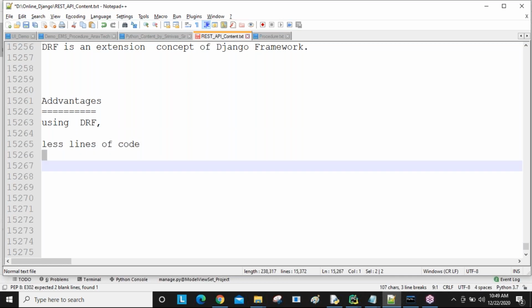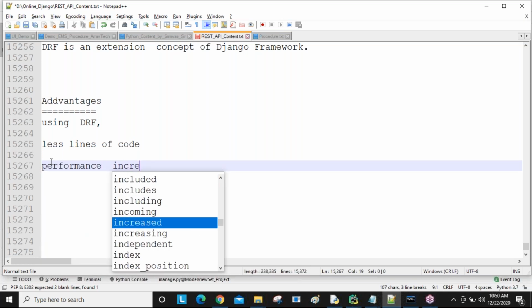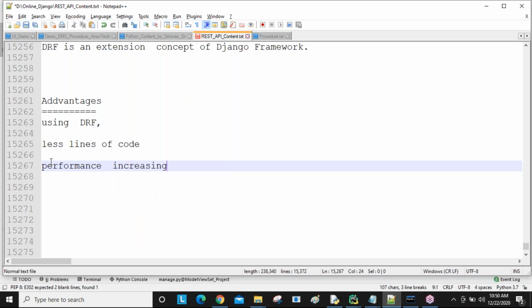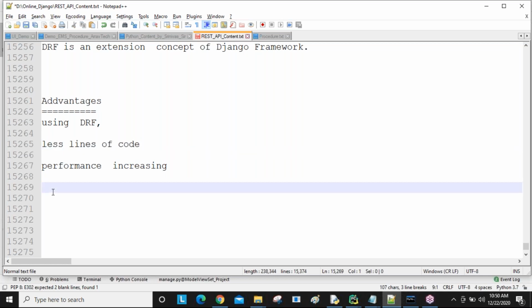Because of the less lines of code, obviously performance of the application increases. Less lines means it executes within less time, line to line, top to bottom. So less lines of code is required, and performance is increasing for app to app communication, guys. When you are doing communication between app to app, because of this REST API, performance of the application increases.